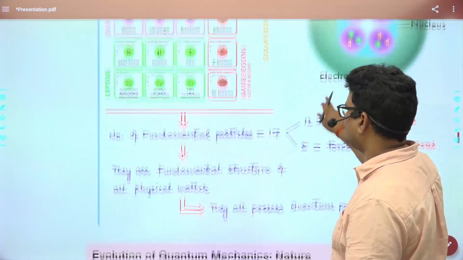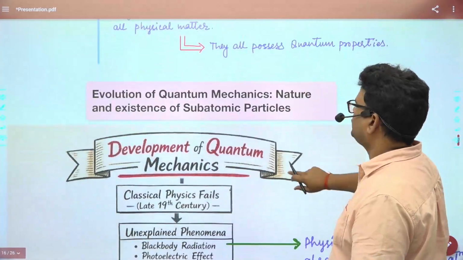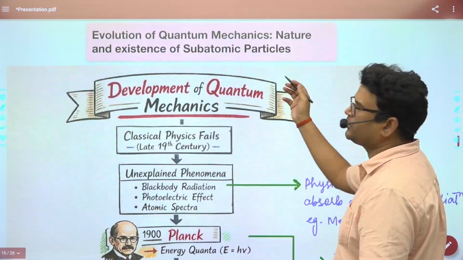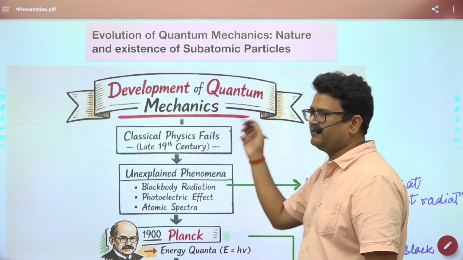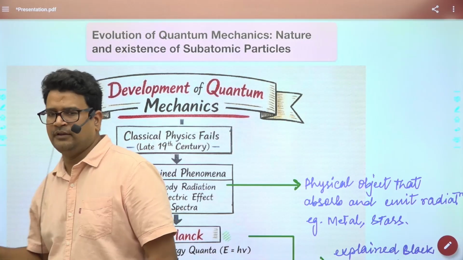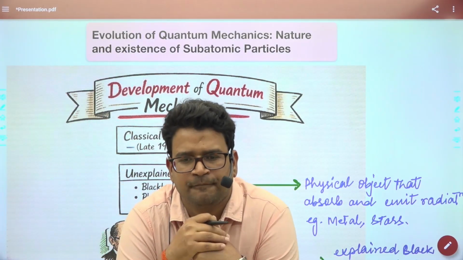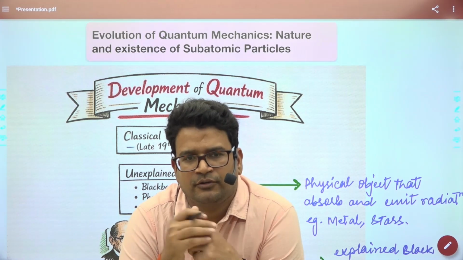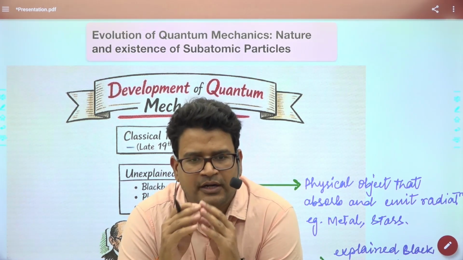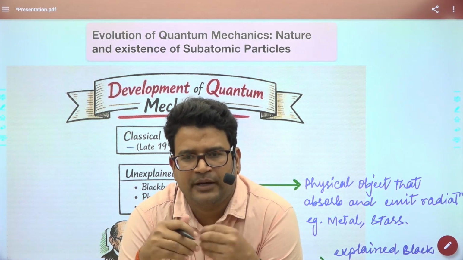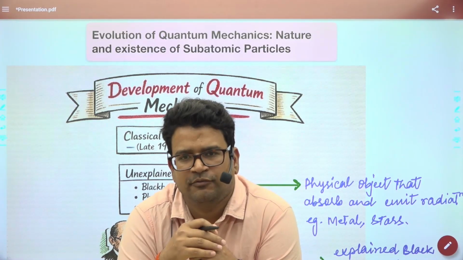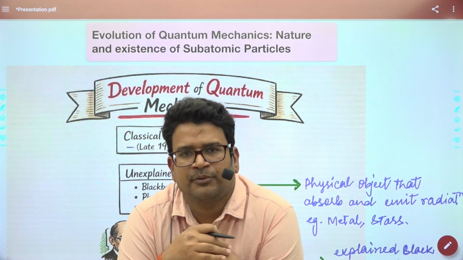Okay, quantum particles. Here, how this evolution happened. Why are we studying this? Because these particles are now going to be the tool of technology. They already exist in nature, so by using these subatomic particles, we are developing some technologies.